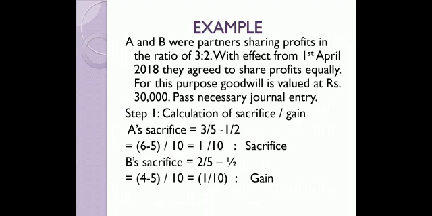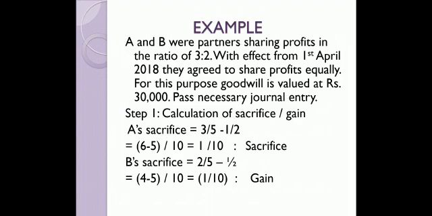Now B's sacrifice. His old share was 2 by 5, whereas his new share was 1 by 2. So 2 by 5 minus 1 by 2. Again taking the LCM of 10, we get an answer of negative 1 by 10. I am putting it into brackets because in accounting, we show all negative figures in brackets. So 1 by 10 negative sacrifice means it is gain. So B becomes the gainer and A becomes the loser.